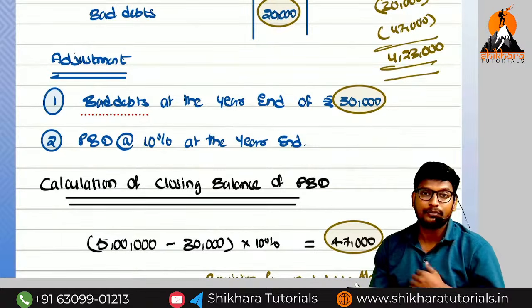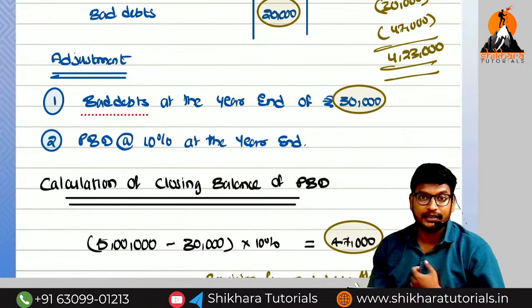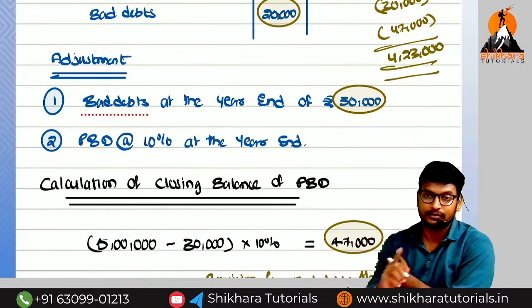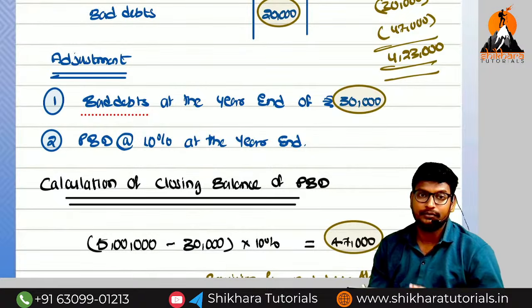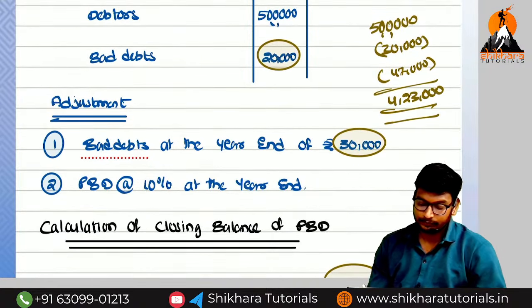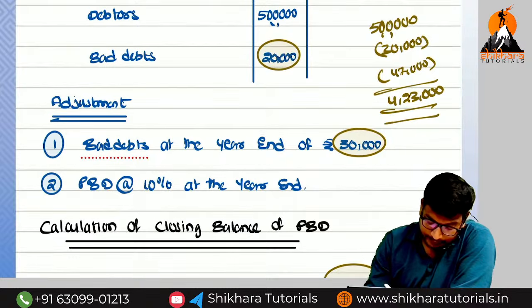Can we see some more questions in our book with related to the provision for bad debts? So we can solve one more question and we can close that one. I will open the book.